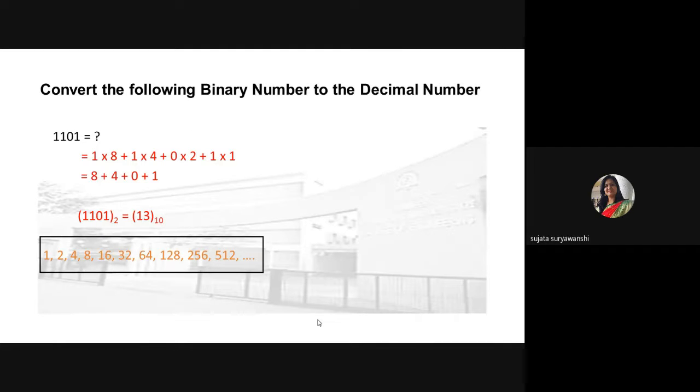Convert the following binary number to the decimal number. Your binary number is 1101 and you have to convert it into decimal. So simply multiply each digit by 2 to the power. You'll get the equivalent decimal number. The answer is already given in the PPT. You just do it in your notebook.